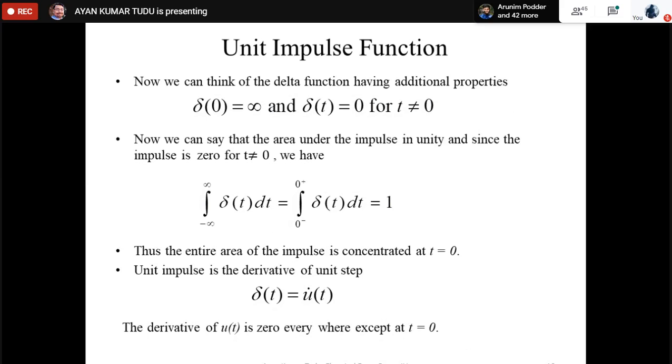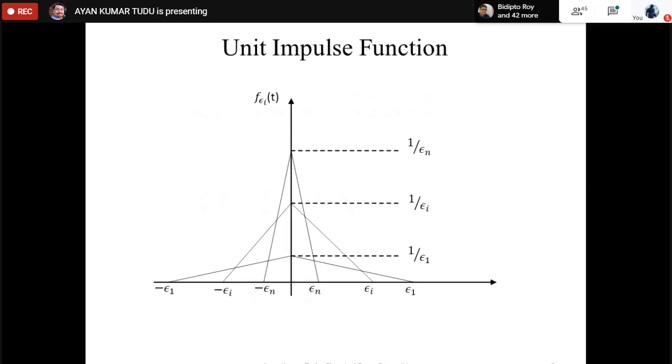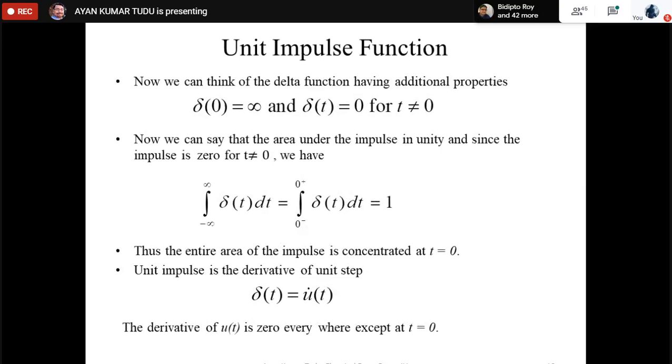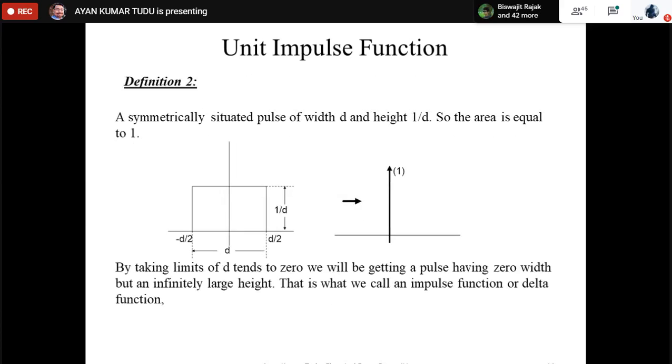The second definition, I think, is much easier to understand. What is the second definition? See, it is simple. We have a symmetrically situated pulse of width d and height 1 by d.